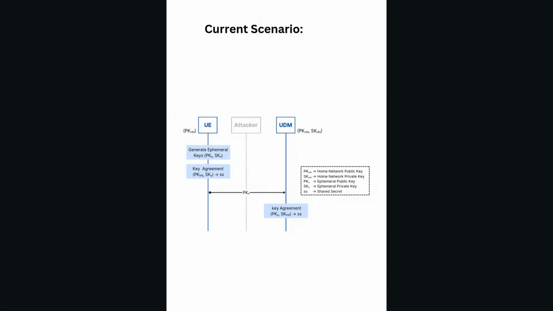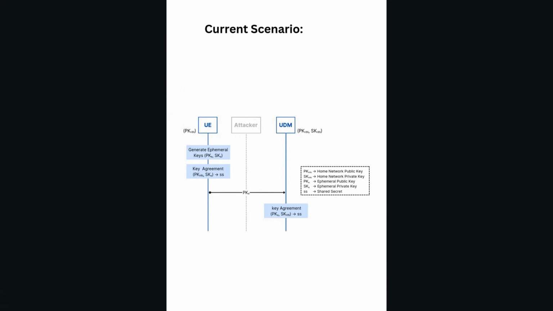So the UE is generating an ephemeral key pair, which is the ephemeral public key and the ephemeral private key. Then we have some kind of key agreement, let's say elliptic curve Diffie-Hellman, between the public key of the home network and the ephemeral private key to generate a shared secret. Then the ephemeral public key is shared over the internet to the UDM. Then the UDM again undergoes the key agreement between the ephemeral public key and the private home network key to generate the shared secret. Here I show the attacker in between the UE and UDM.